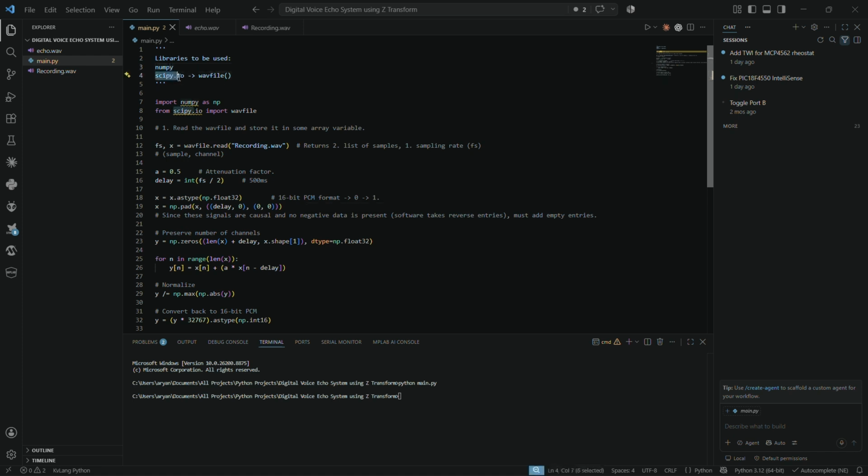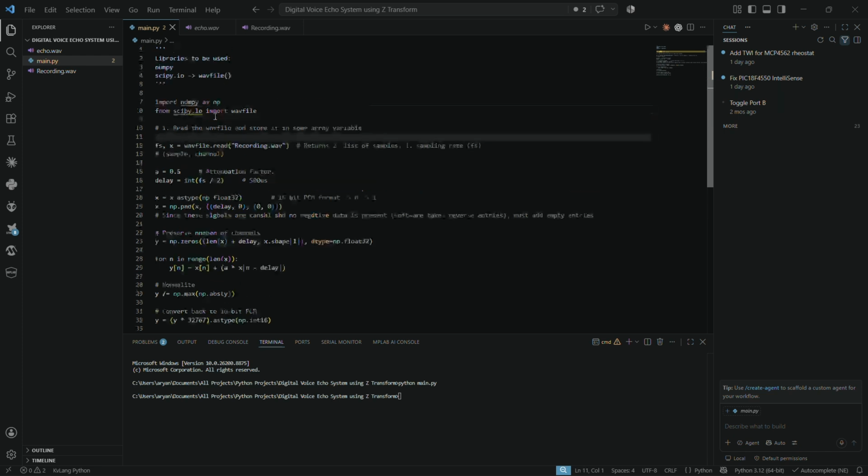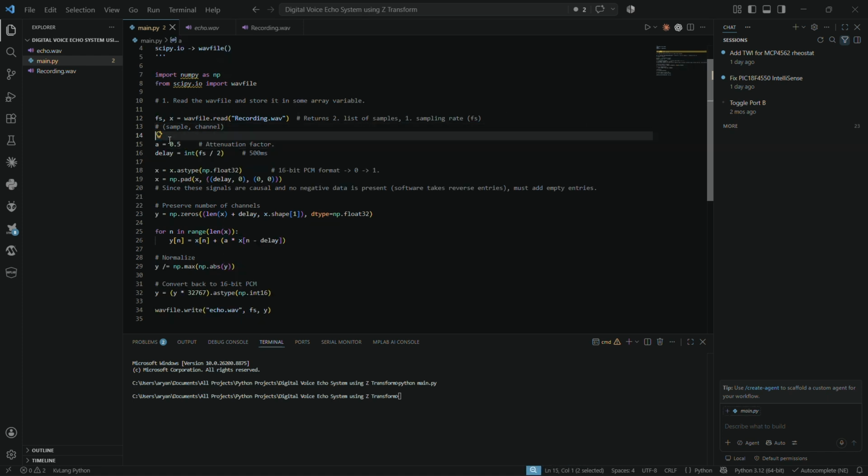And scipy.io for reading my recording. Now the first line is the read function. It returns the sampling rate and the list of samples. Next is the attenuation factor, 0.5.